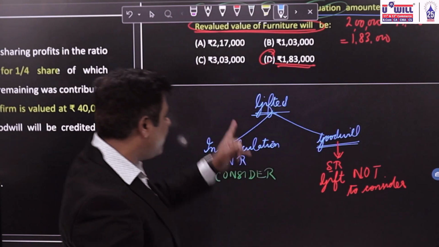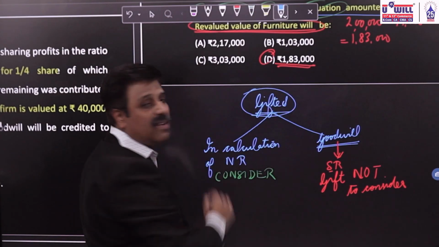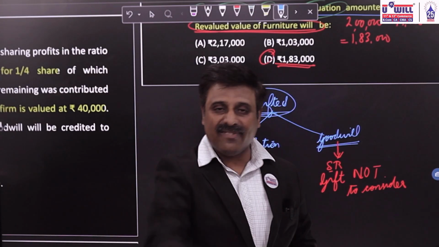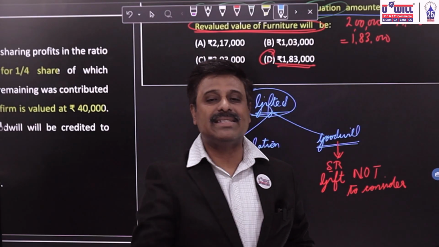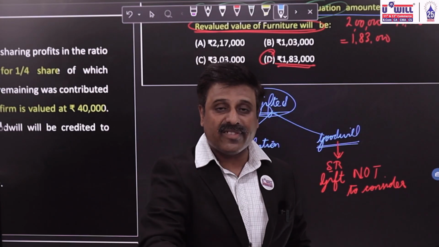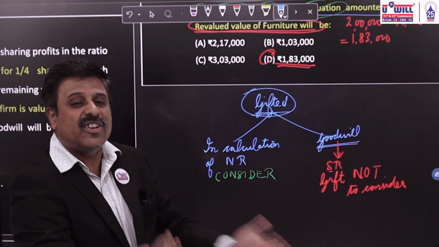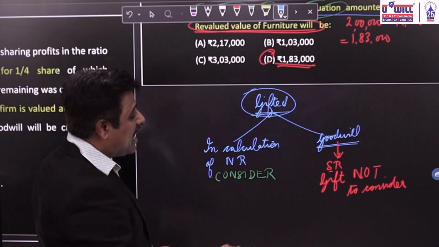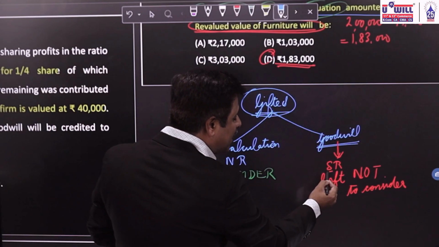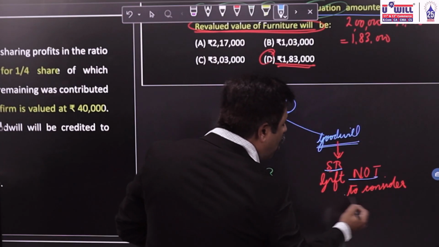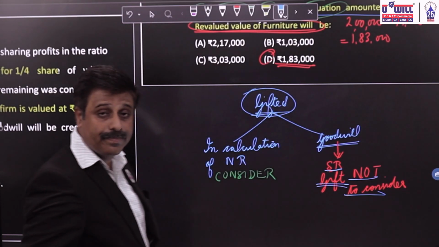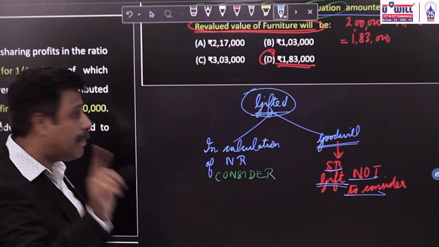But here you are gifting it, which means you are not going to give the goodwill for it. If you sacrifice, you have to pay compensation in the form of goodwill. If you gift, you don't have to give any compensation in the form of goodwill. You are gifting it free of cost. So when we calculate goodwill, the sacrifice ratio will not include the part of gift.